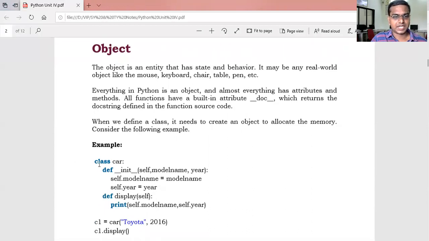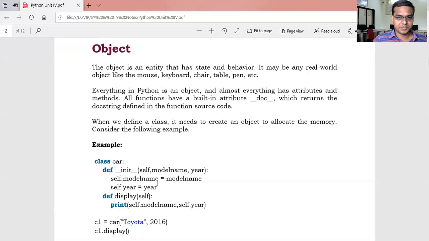Let's take an example of a class. class is the keyword and Car is the name of the class. Then to define that class, we write a colon and define a function with def. That's why we write the keyword def __init__, where self is an inbuilt variable that takes a reference for that attribute. So self works as a reference object to store the information in that attribute or variable, model name and year.